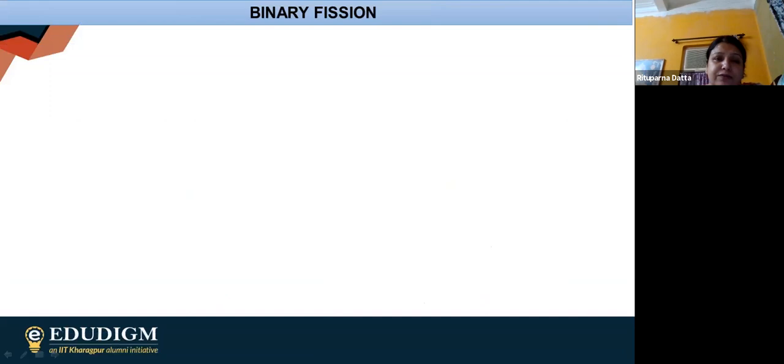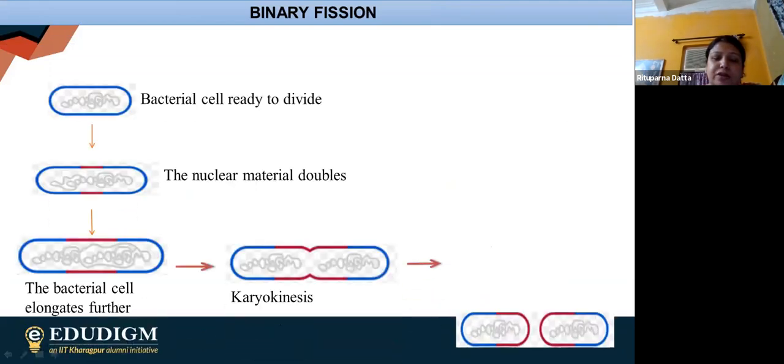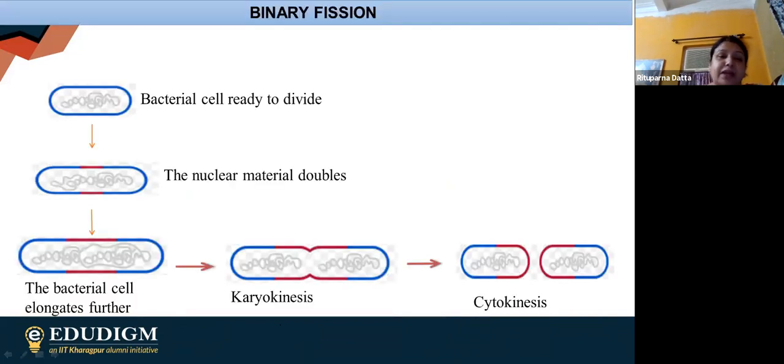So first we are having this one, binary fission. So in case of binary fission, you can simply find it out over here that what is happening, the bacterial cell is first going to divide. That bacterial cell is giving some signal. So what is the signal that bacterial cell is going to divide? So that bacterial cell will increase in length or increase in size. That is the first indication they are giving.